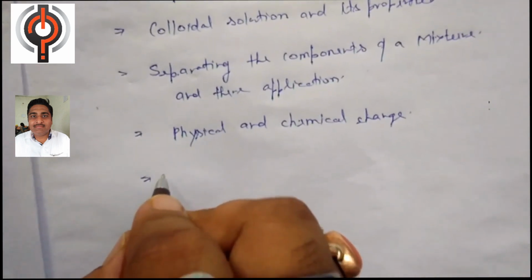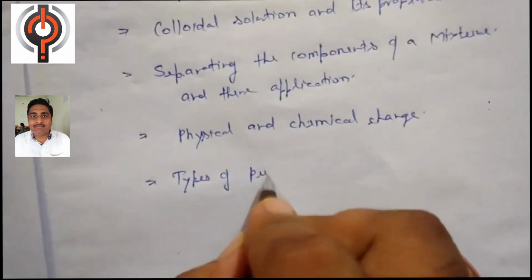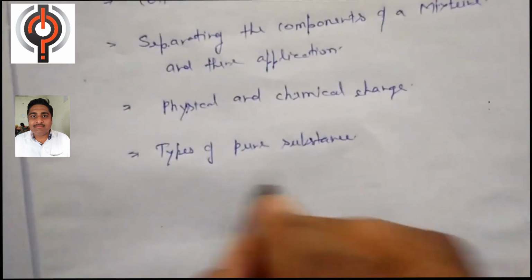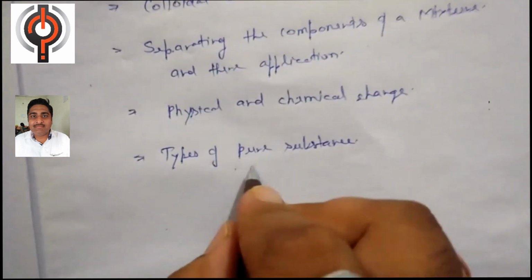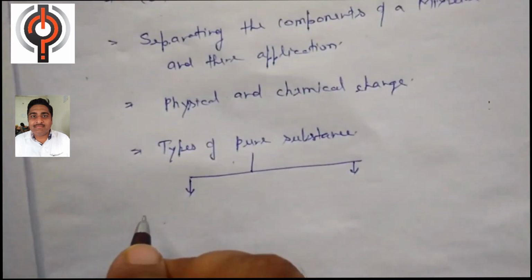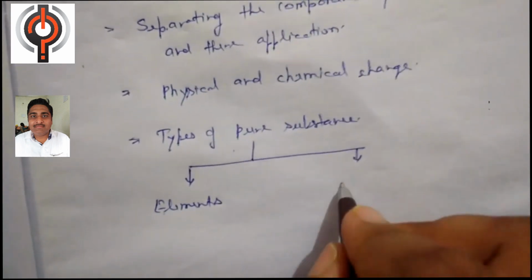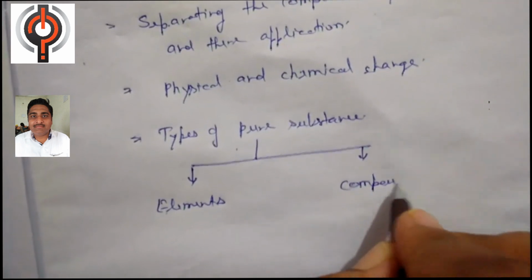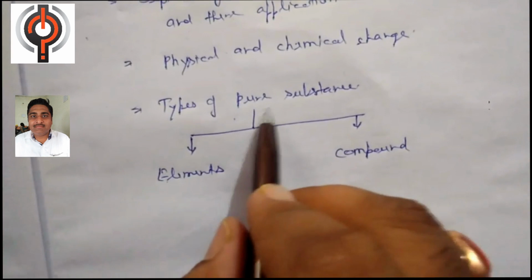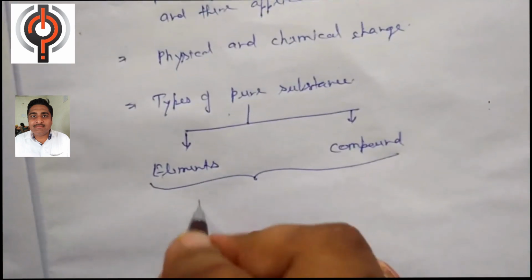And the last topic of this chapter is the types of pure substance. Pure substance is of two types. In the universe a pure substance is of two types. One is the elements and another is a compound. Therefore in this topic we will discuss the types of pure substance and also its properties.